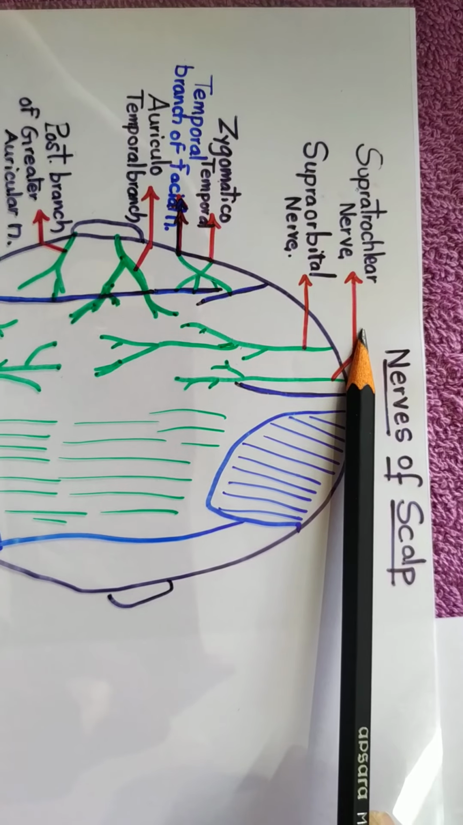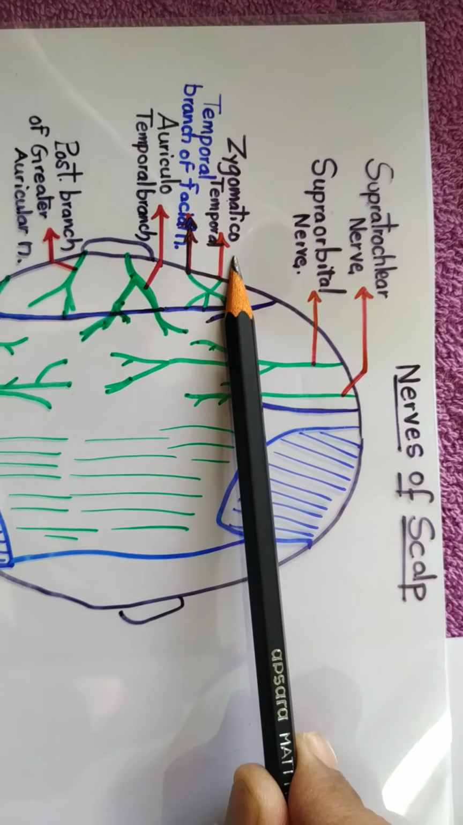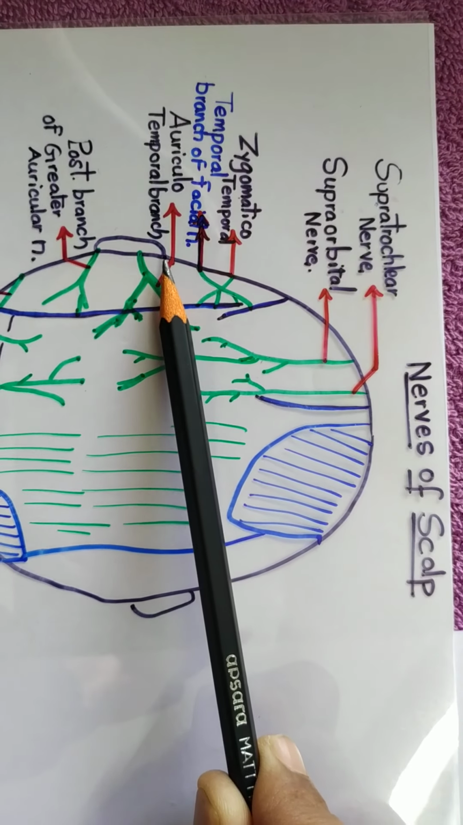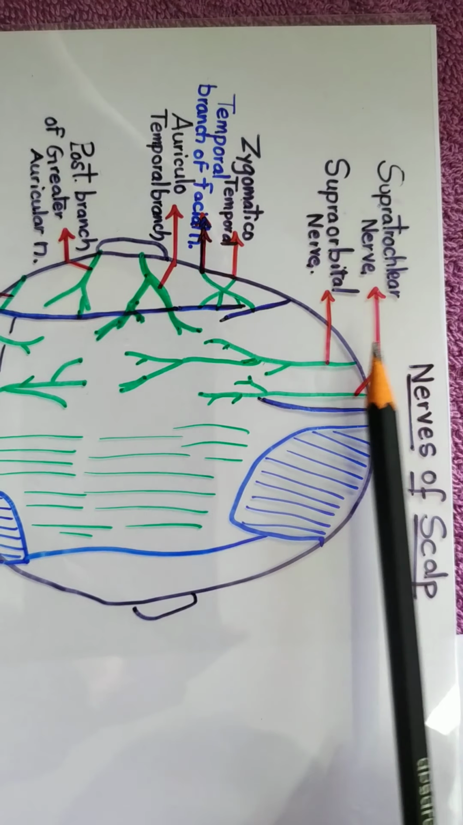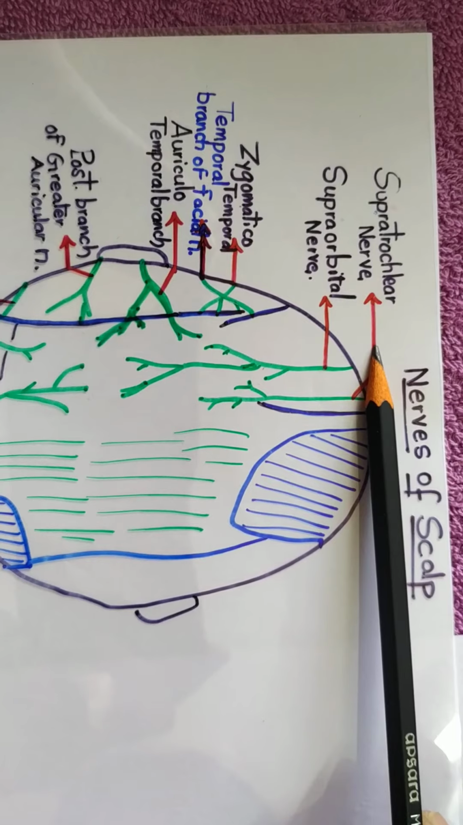Supratrochlear nerve, supraorbital nerve, zygomaticotemporal nerve and auriculotemporal nerve or auriculotemporal branch. Coming to the first nerve, supratrochlear nerve, it is mainly sensory.